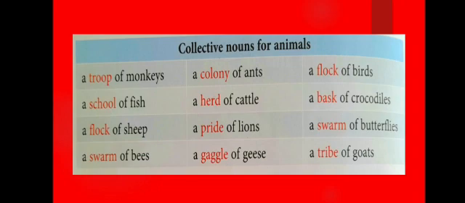There are many more collective nouns for animals. For example, a troop of monkeys, a school of fish, a flock of sheep, a swarm of bees, a colony of ants, a herd of cattle, a pride of lions, a gaggle of geese, a flock of birds, a bask of crocodiles, a swarm of butterflies, a tribe of goats.